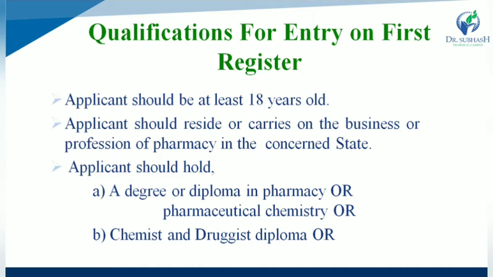So what are the qualifications required for entry on first register? First, the applicant should be at least 18 years old. Second, the applicant should carry on his business or profession of pharmacy in the particular state. And next, the applicant should hold a degree or diploma in pharmacy. Otherwise, they should hold a pharmaceutical chemistry diploma, or a chemist and druggist diploma.